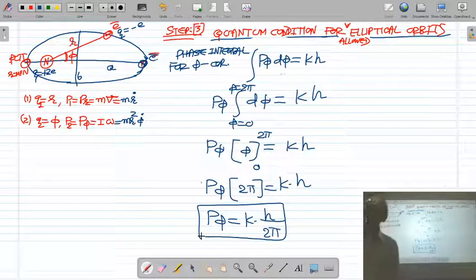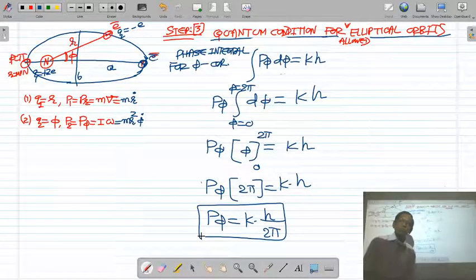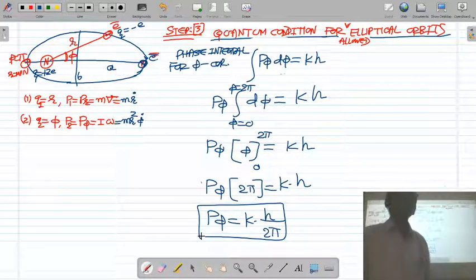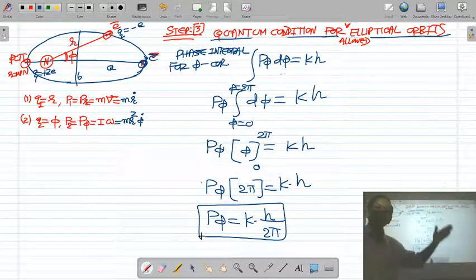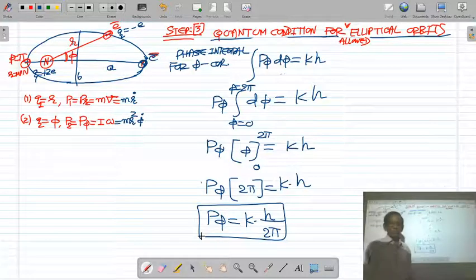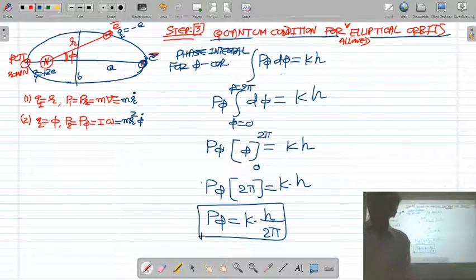What was Bohr's assumption? In the first postulate of Niels Bohr, the electron could move only in those circular orbits in which the angular momentum of the electron is an integral multiple of h upon 2 pi. The same equation we are getting from the Wilson-Sommerfeld quantization condition.